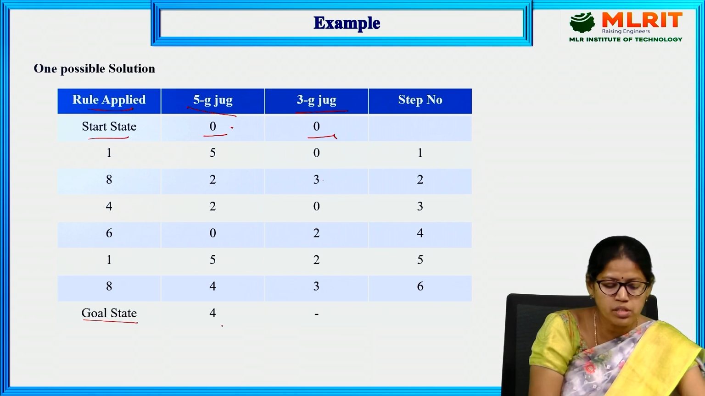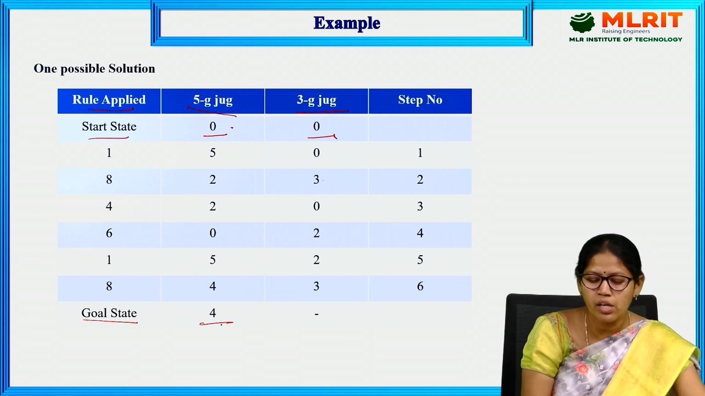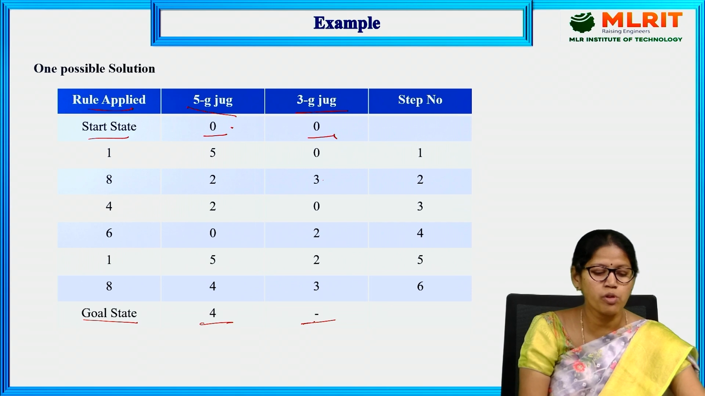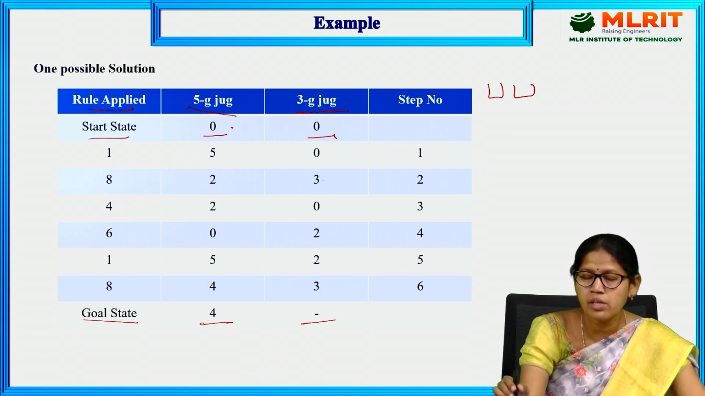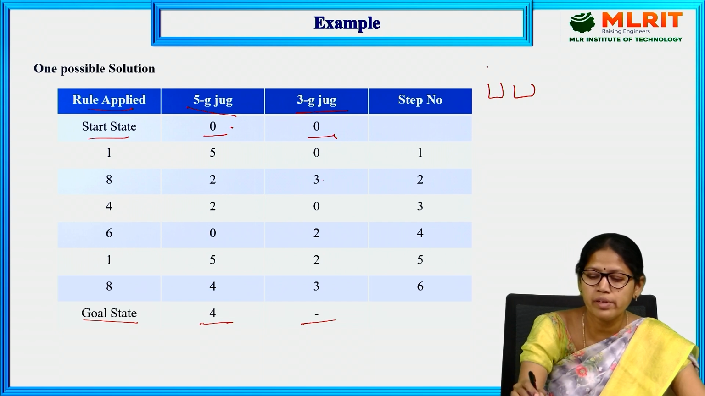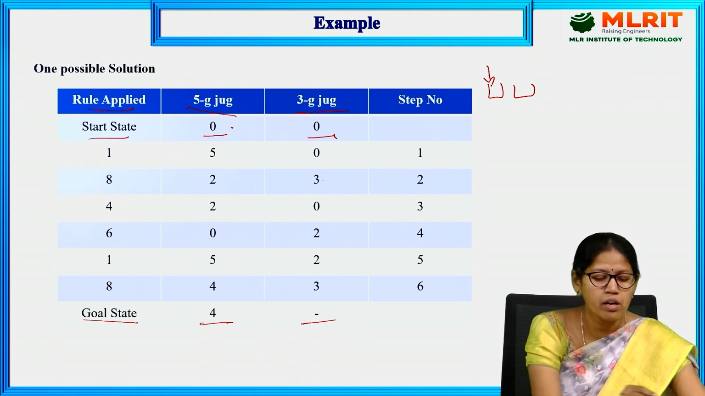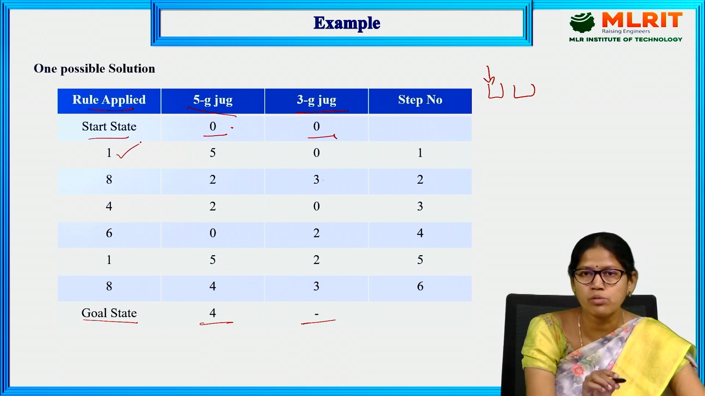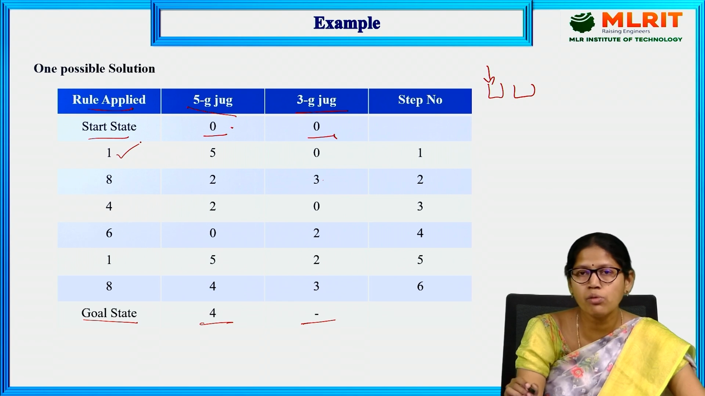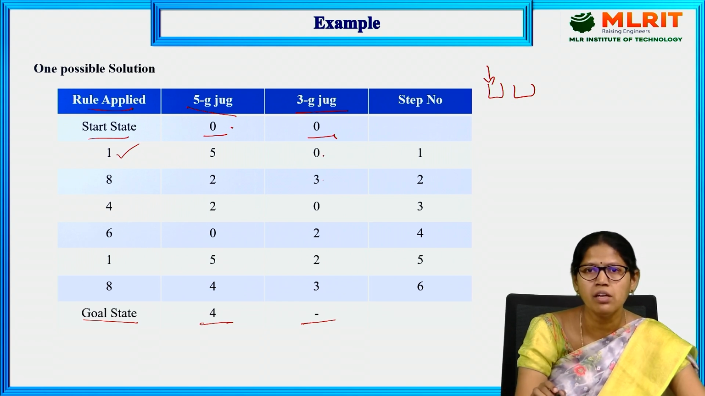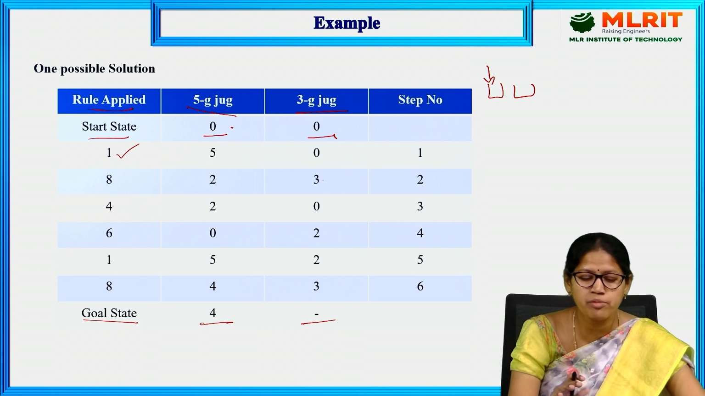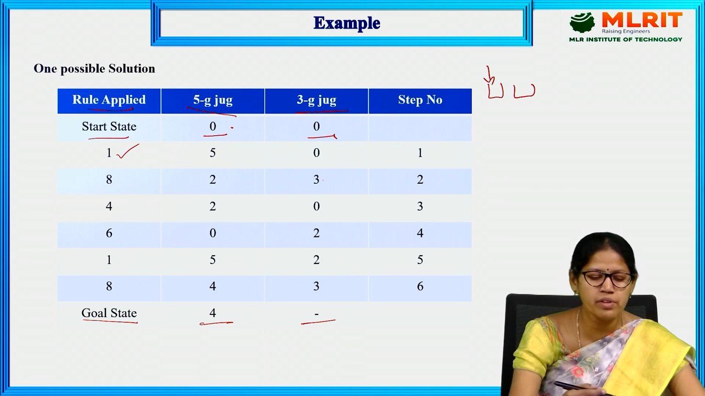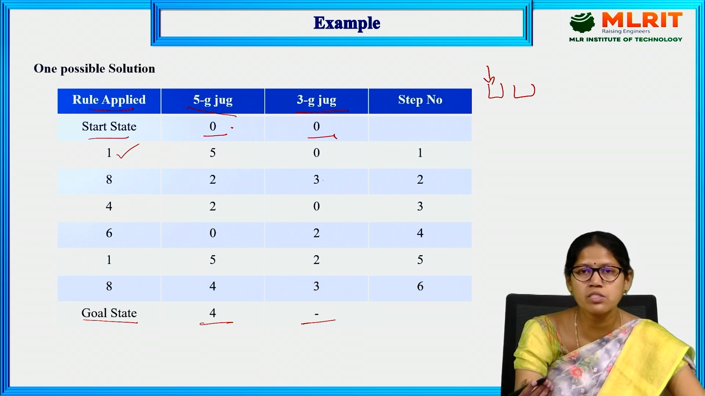What is the goal state? It is 4G water in the 5G jug, and there is no description about the 3G jug. So, initially when it is empty, what can we do? We can fill the water. Here I have taken the first rule. You can take the third rule also, filling the 3G jug. One problem can have multiple solutions. In this case, I am filling the 5G jug.